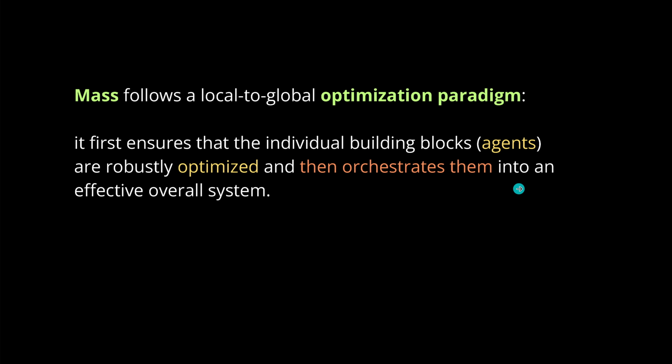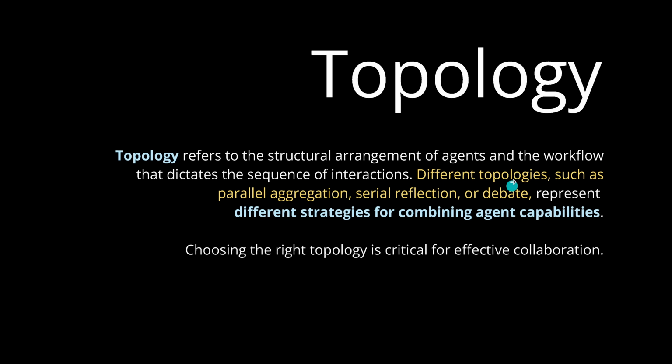This is all that there is to an optimization paradigm. But now how to code this is a much more interesting question. Especially if we go now to different levels of complexity of our topology. So in the easiest way I can think of, topology refers here to the structural arrangement of our agents.